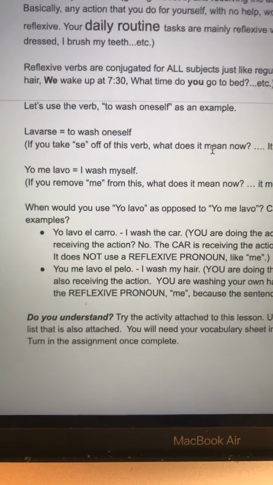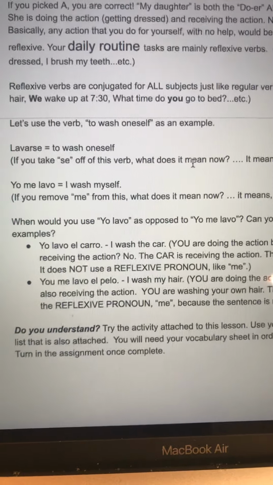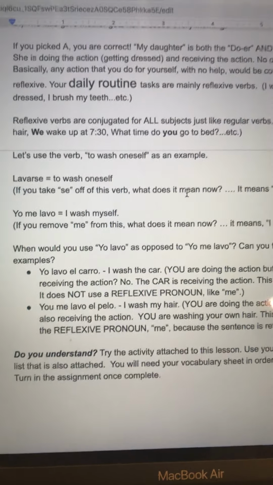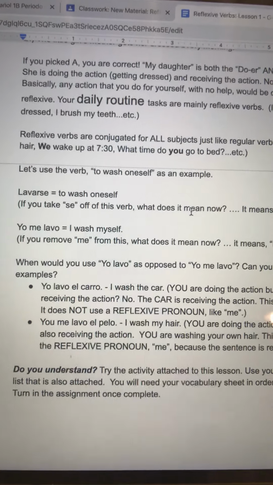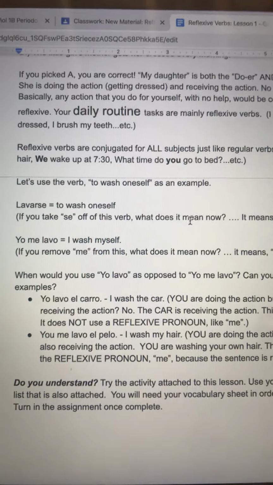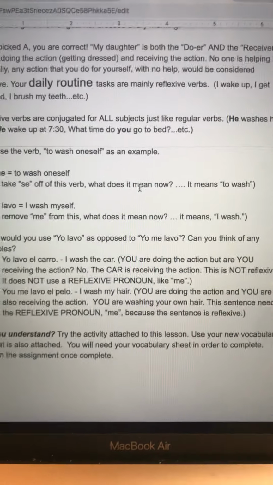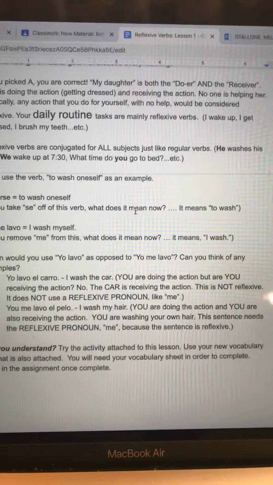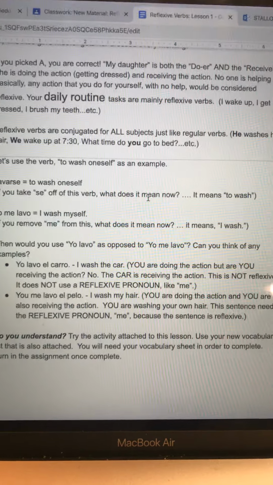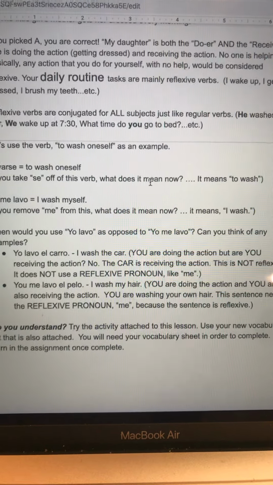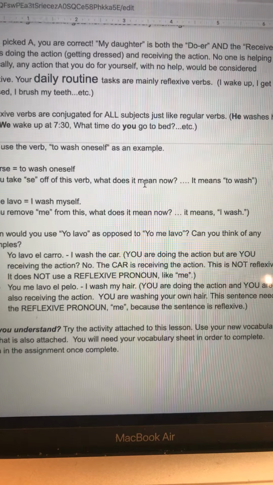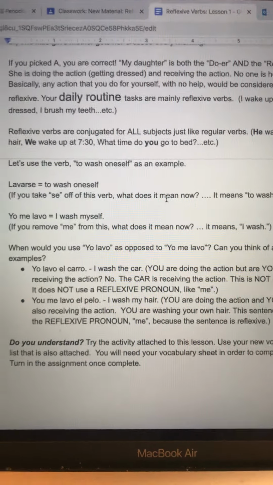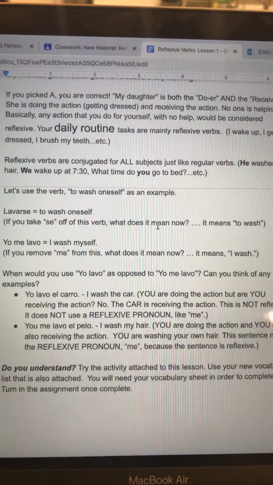We're not getting into the whole conjugation of it yet. I just want you to understand the idea of a reflexive verb so that when we go into conjugating it, it's a little clearer. So you're going to try the activity that's attached to this assignment. Definitely have your new vocabulary out. The Google activity is also attached to this lesson. All right, everybody, have a good day and good luck.